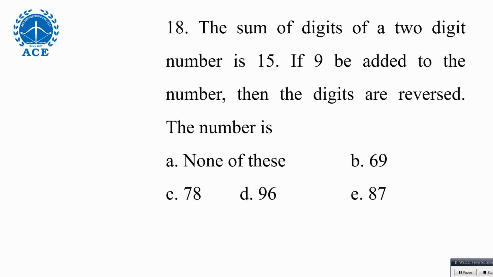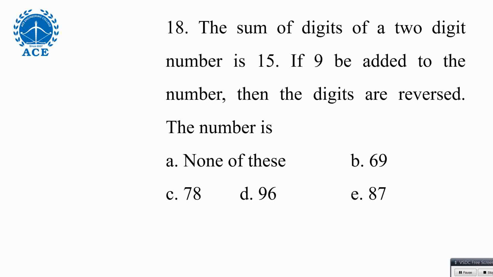Now see this next question. This is also related to quant, a basic one. The sum of digits of a two-digit number is 15. If 9 is added, the digits will be reversed. Let us say 23 means it should become 32. Maybe I reveal the answer, no. But 23 is also correct for that condition, but the sum of digits is 5.